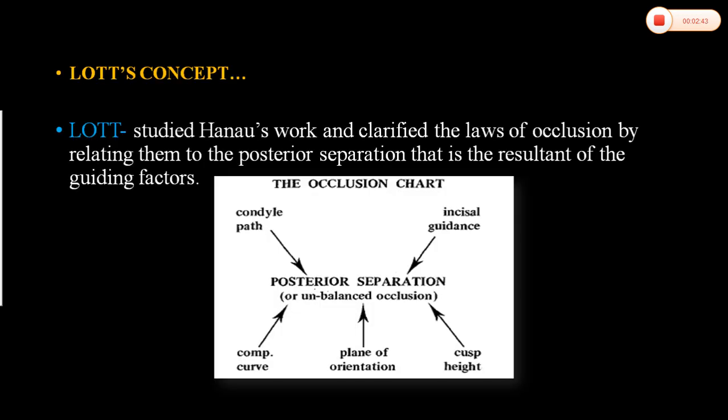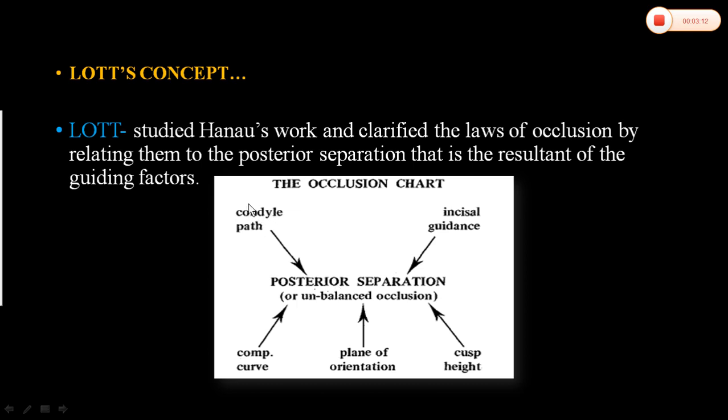Lott's concept of balanced occlusion. Lott studied Hanau's work and clarified the laws of occlusion by relating them to posterior suppression, which is the resultant of the guiding factors. So Lott studied Hanau's factors and related them to the posterior suppression of the teeth. What did he think? The steeper the condylar path, the greater the suppression of posterior teeth.